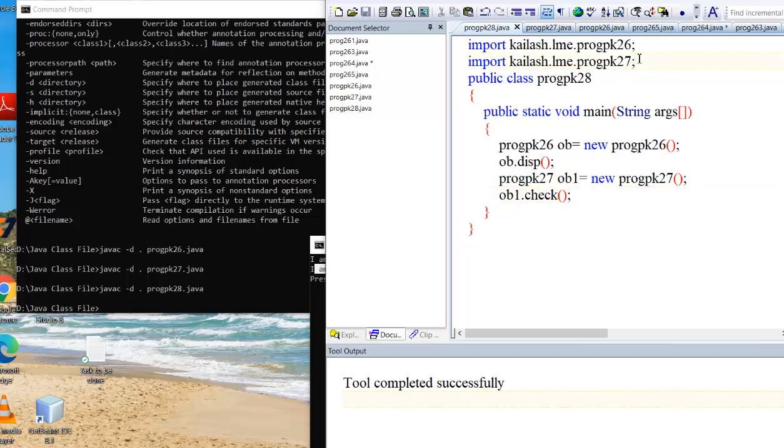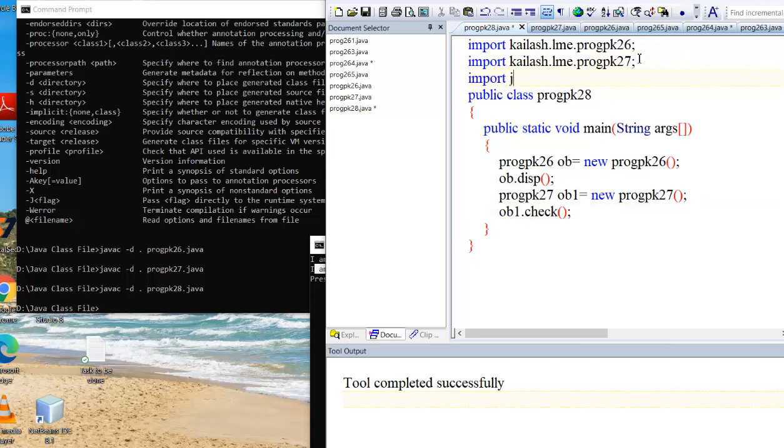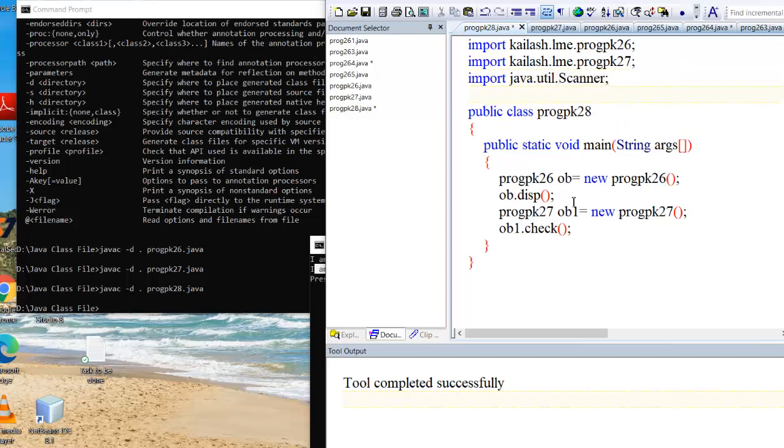Like we use import java.util.Scanner, creating a Scanner class object, Scanner sc equal to new Scanner, System.in is the parameter, and we use sc.nextInt because the nextInt method is present in the Scanner class.